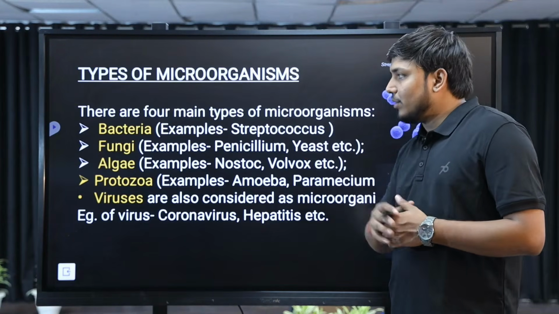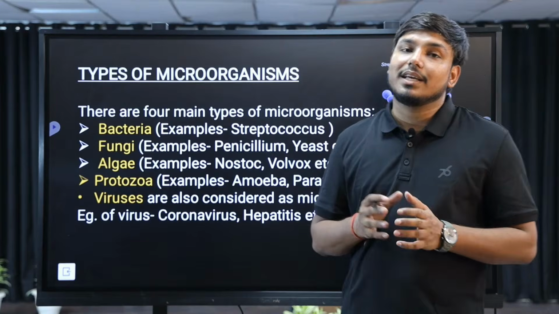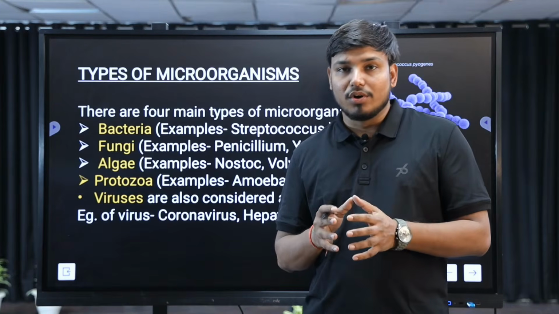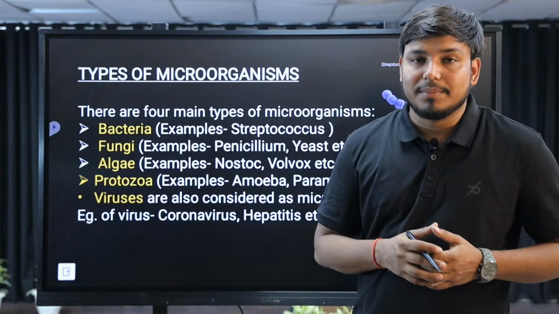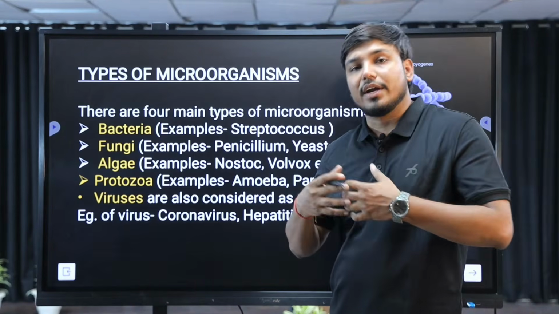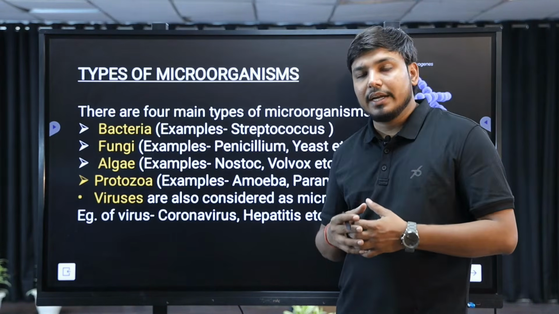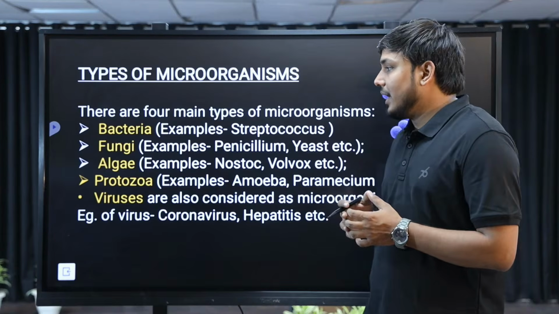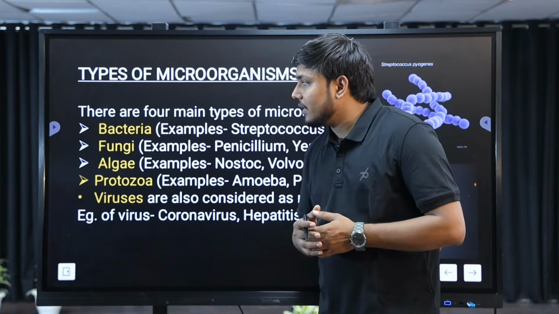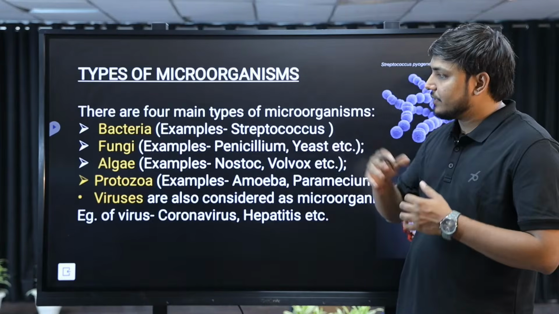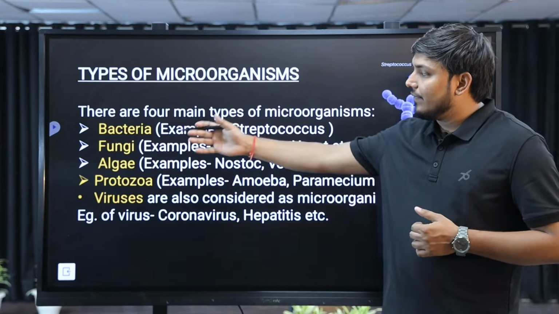So when we discuss bacteria, we can say they are organisms having a prokaryotic type of cell structure, and they are very basic functional organisms. Example is Streptococcus.